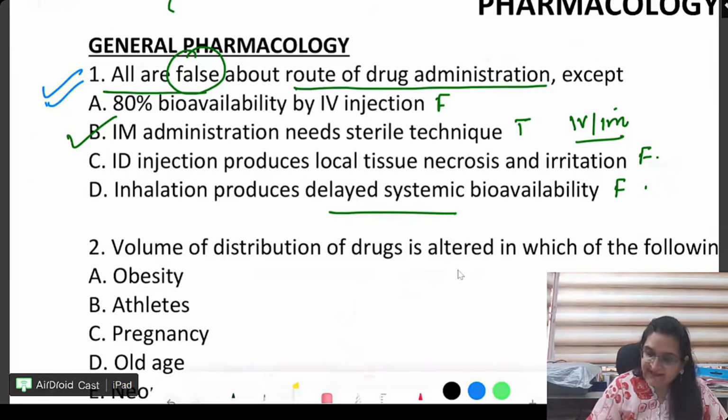Please read the line very carefully. Otherwise, the known concept will be done wrong in the paper. And what will happen if you know the concept, still you do a question wrong? You lose marks, right? Okay, next.